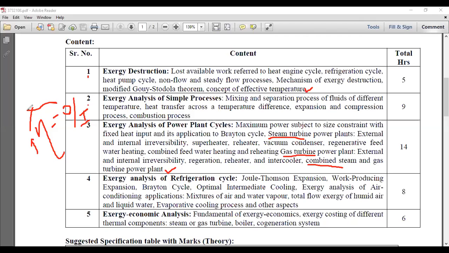So that is actually exergy economic analysis, right? So this is a description of the subject which we are going to study. This is a very interesting subject.